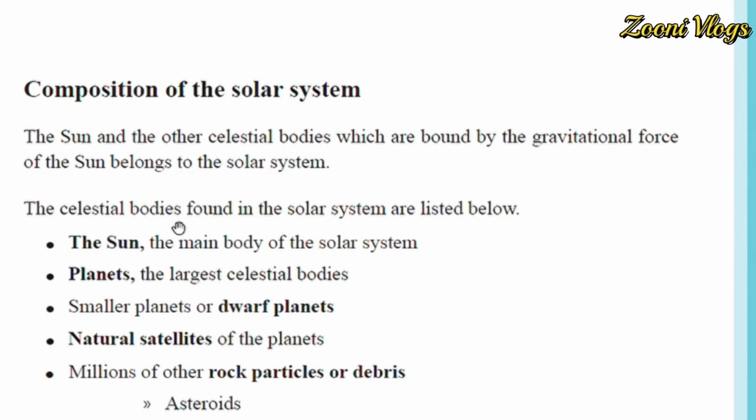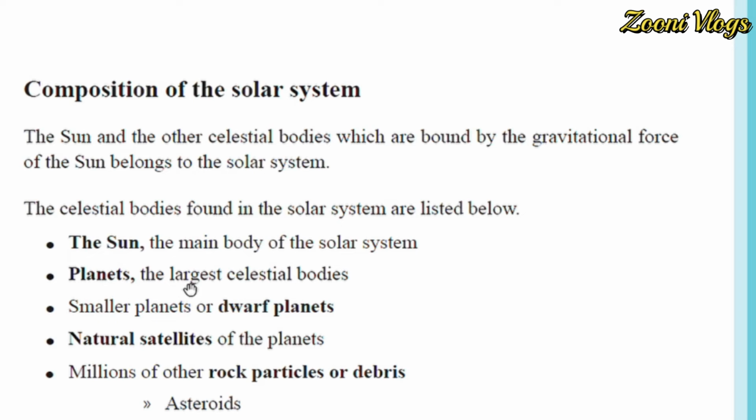So the sun, the main body of the solar system, is just like your principal in the school. He is the main person. He has the power to keep you, the teachers and other staff together, and he has a very strong gravitational force to combine these things. He or she is the main person of the solar system. The sun is like the principal.